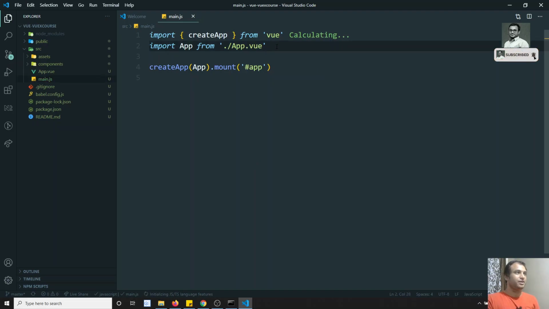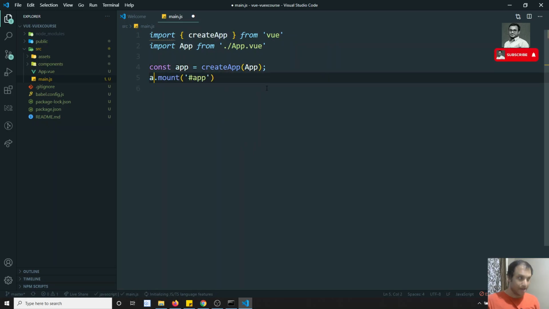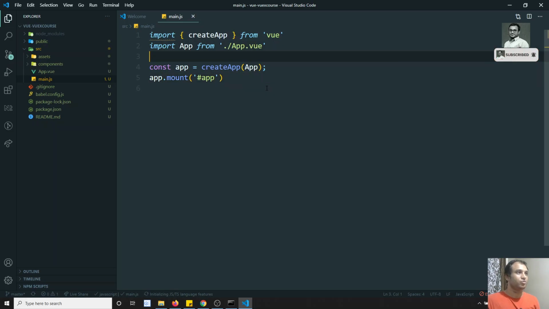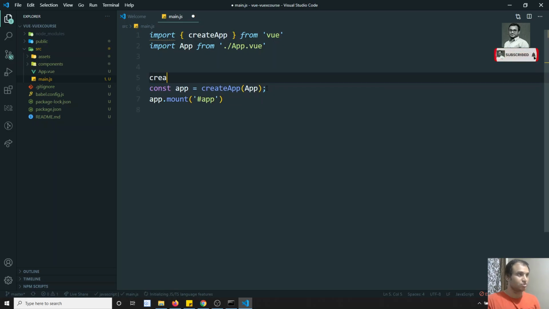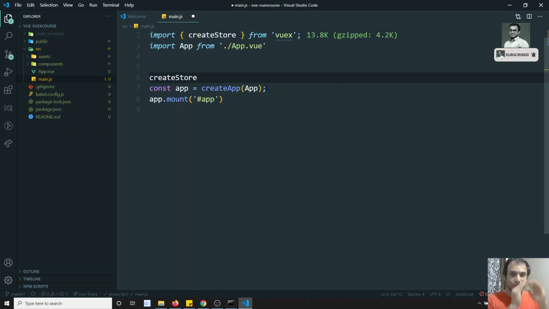So let me try here. Now here I will change this to: const app = createApp, and here I can write app.mount. In order to create the store, first we need to create a store. A store is something like a storehouse, where we are maintaining the data. createStore should be imported, just like createRouter or createApp. createStore will also be imported from Vuex.